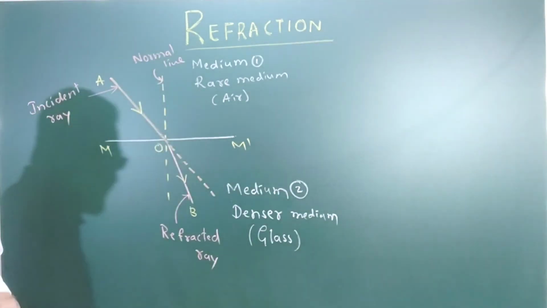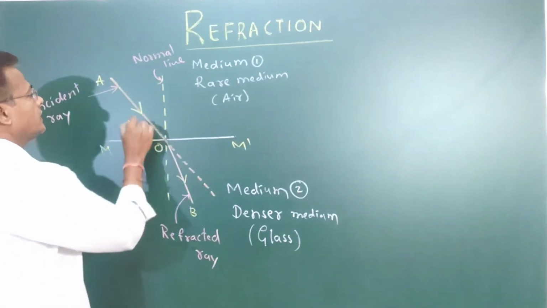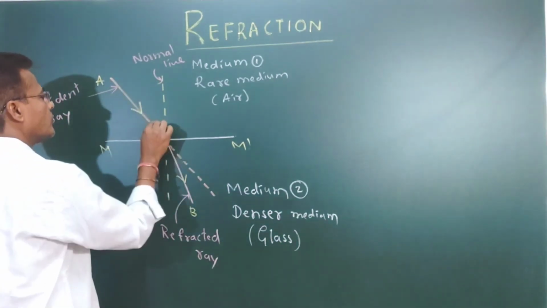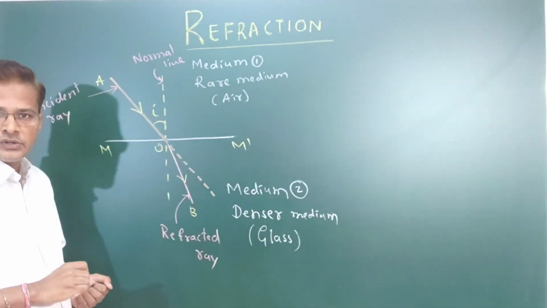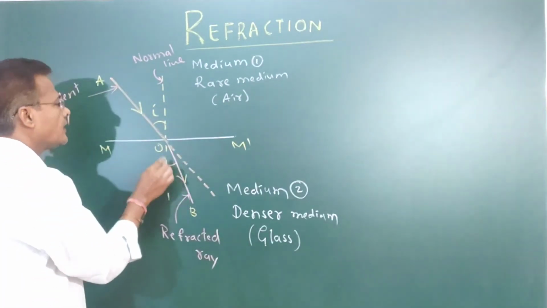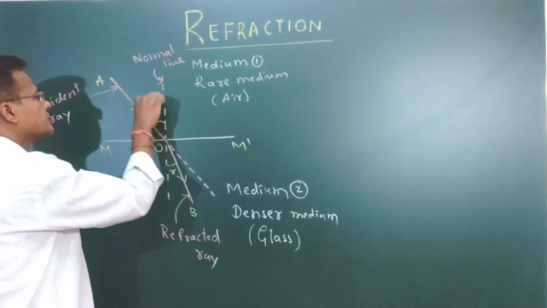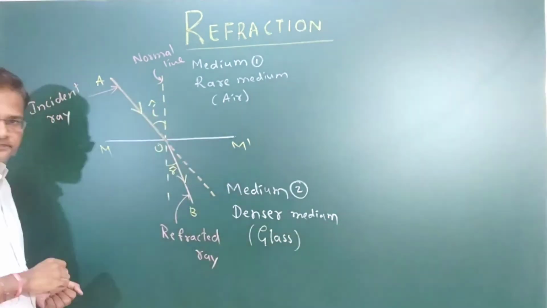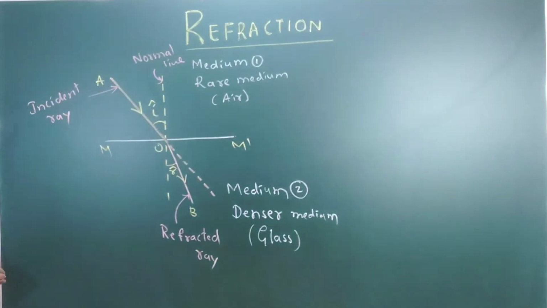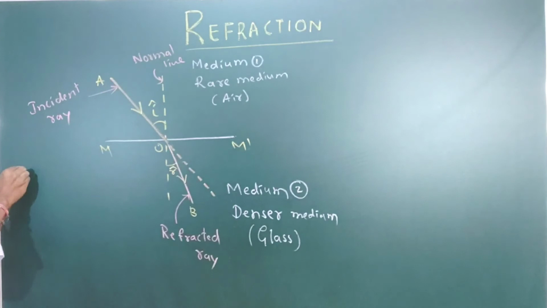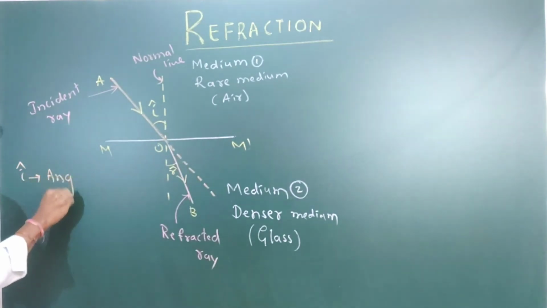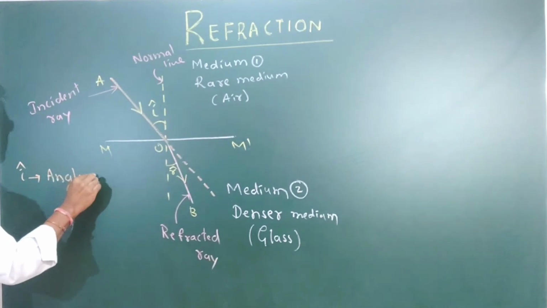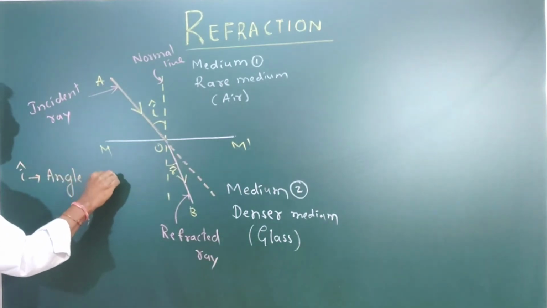There is an angle made between the incident ray and the normal at the point of incidence, that is I. And this one is R. So this is angle I, this is angle R. Angle I is called the angle of incidence.